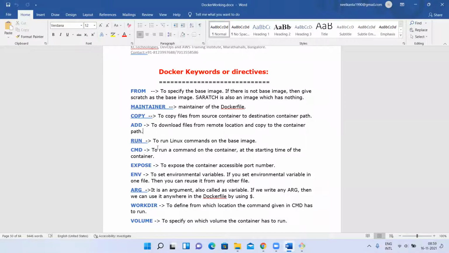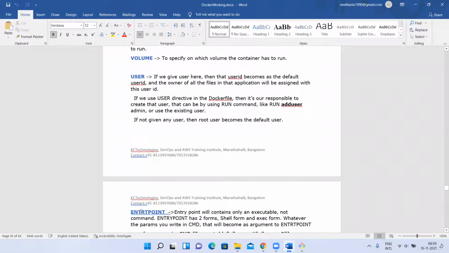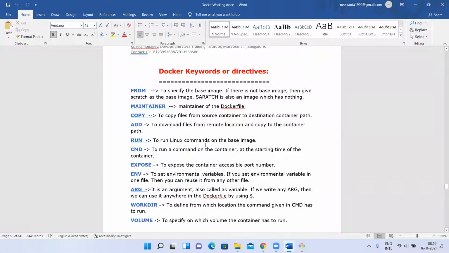While creating a Dockerfile, you cannot write English text like, hey, my prerequisite is Java 8, other is Tomcat. You cannot type in English. So it has its own instructions. It has its own keywords. Each keyword will have a meaning. Based on your requirement, you have to use a few of these keywords and design your own Dockerfile. Using that Dockerfile, you can create your own image. Using that image, you can launch a number of containers. Understood, guys? So to create an image, we need to write a Dockerfile.